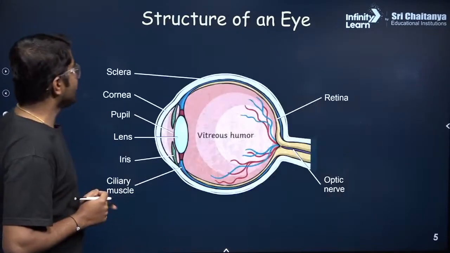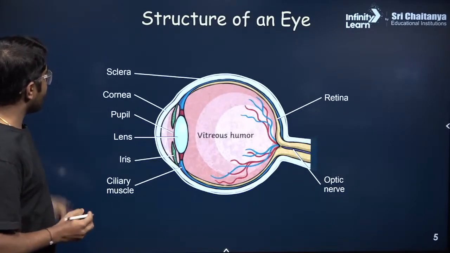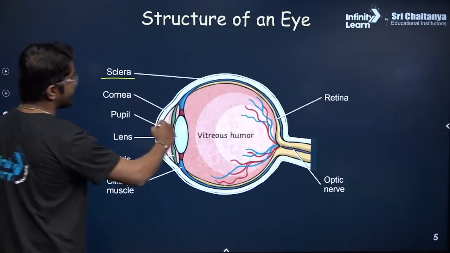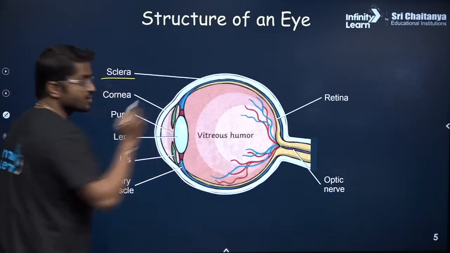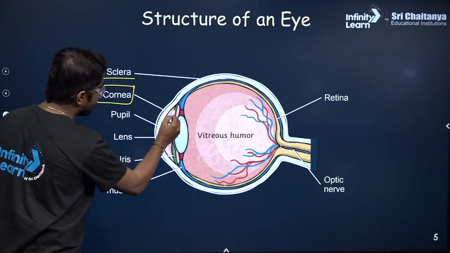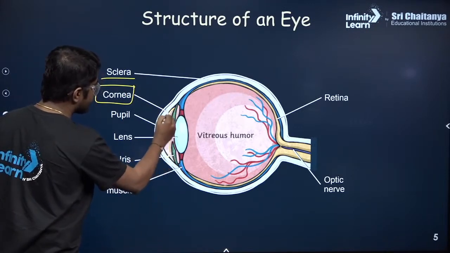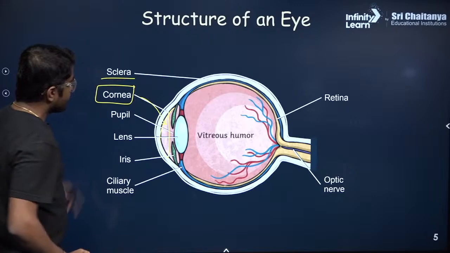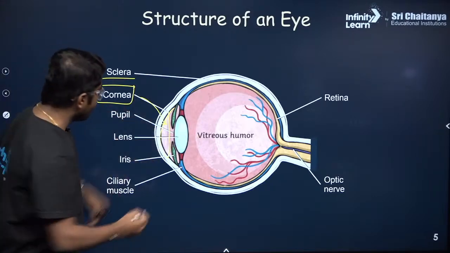So let's understand the structure of the human eye. It has the sclera. What is the sclera? This white region is called the sclera. Inside of that there is the cornea. This region here is the cornea. Then inside of that there is the pupil.